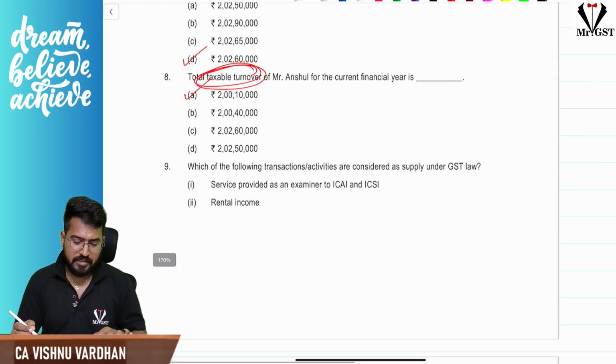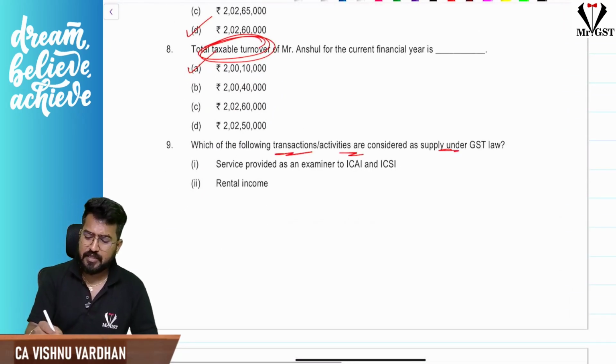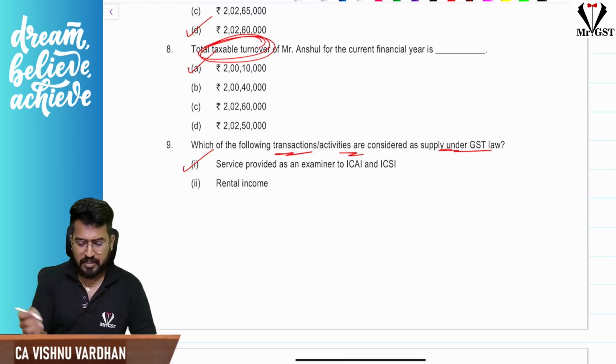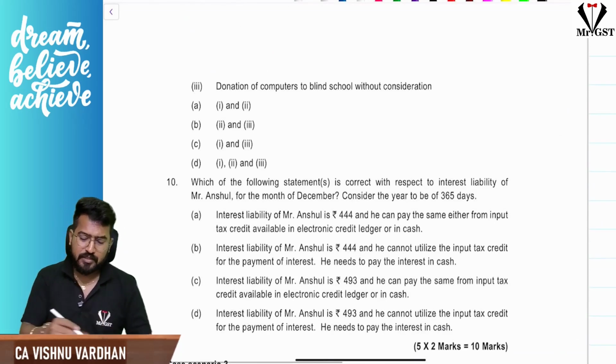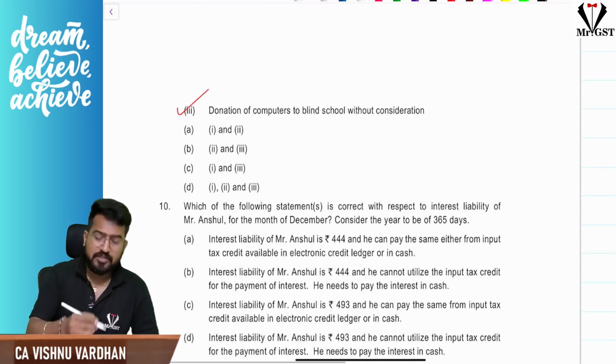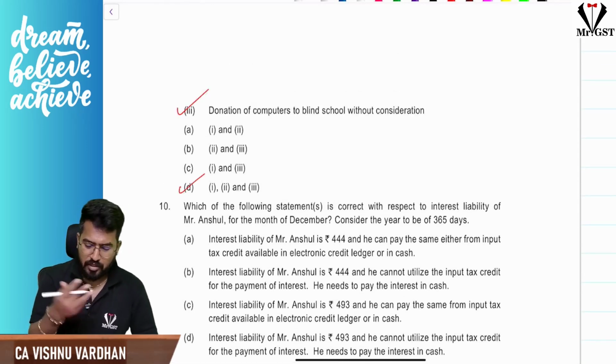Next, which of the following transactions are considered as supply? The services provided by an examiner to ICAI, that is also supply. Rental income is also supply. Next, donation of computers to a blind school is also supply as per Schedule 1. So 1, 2, 3 all are supply.